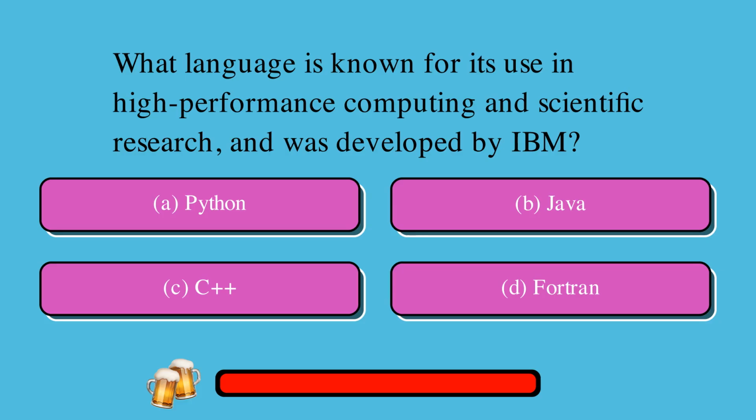What language is known for its use in high-performance computing and scientific research and was developed by IBM? Is it A, Python or B, Java or C, C++ or D, Fortran? The correct answer is D, Fortran.